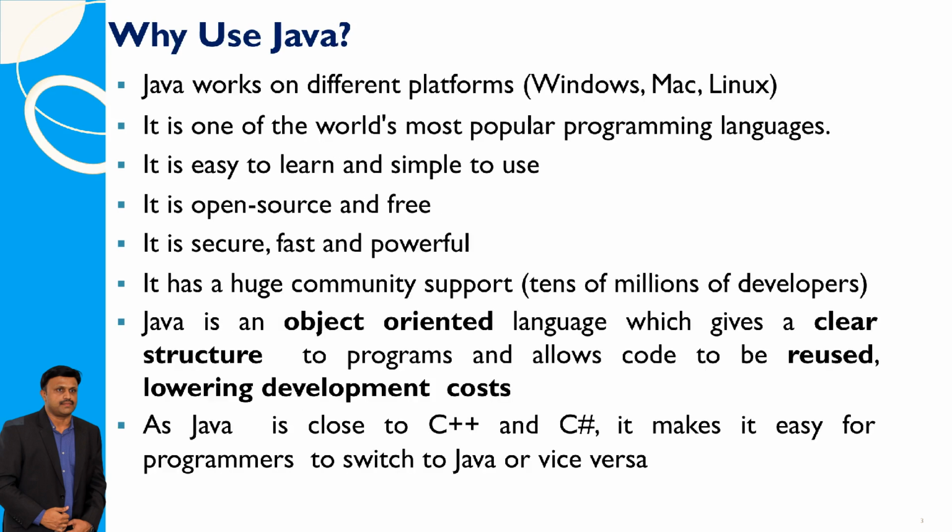Java is a popular, open-source programming language that works on multiple platforms: Windows, Mac, Linux. It's easy to learn, secure, fast, and powerful, with strong community support. As an object-oriented language, it provides a clear program structure and promotes code reuse, reducing development costs. Its similarity to C++ and C# makes it easier for developers to switch between these languages.